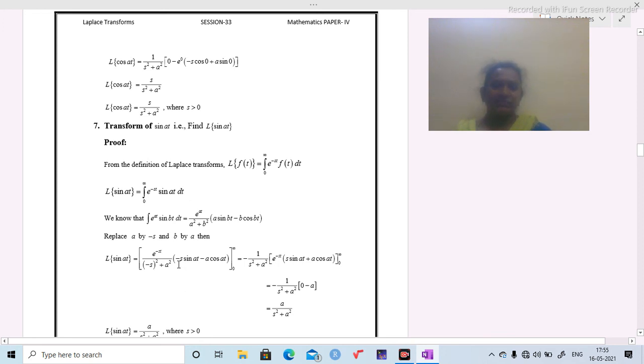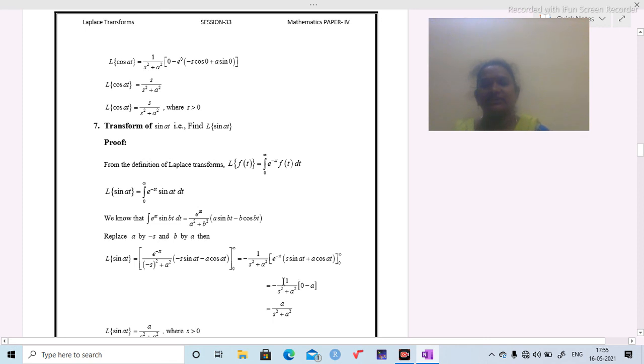So here you can observe, a minus sign is there. So take the minus outside, and also the term which does not contain t, that is 1 by s square plus a square. So the remaining terms are e power minus st, s into sin at plus a into cos at. And also we know that e power minus infinity is 0. 0 into anything is 0. Again sin 0 is 0, cos 0 is 1. 1 into a is a.